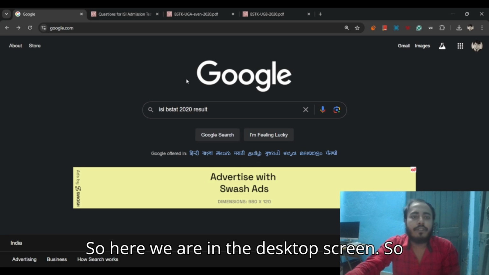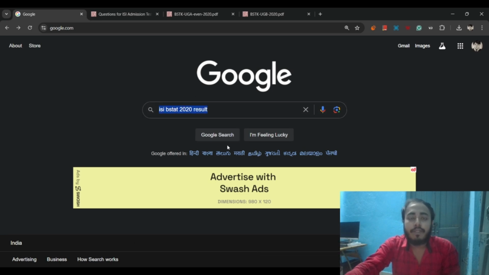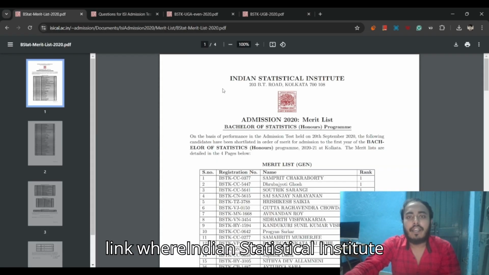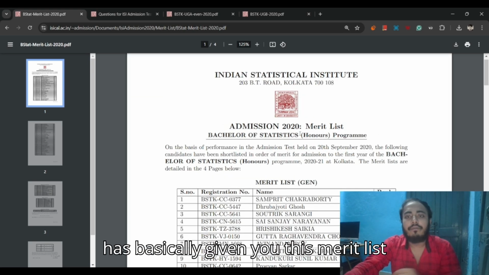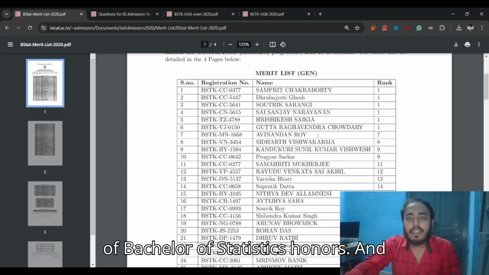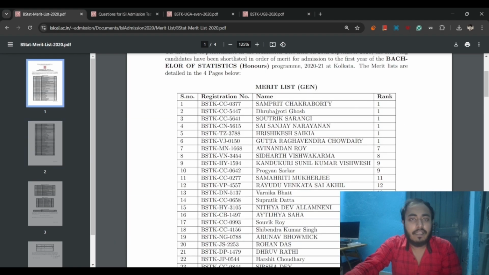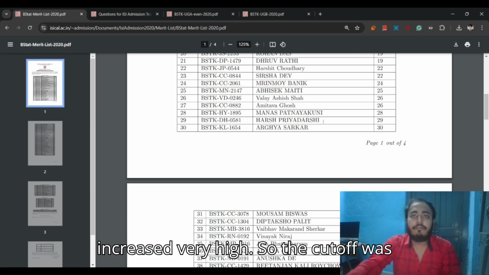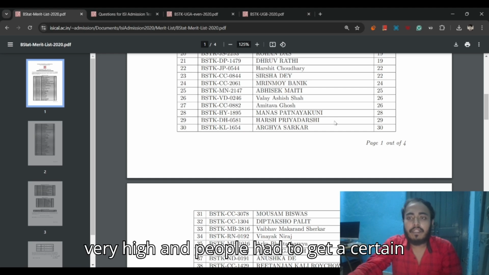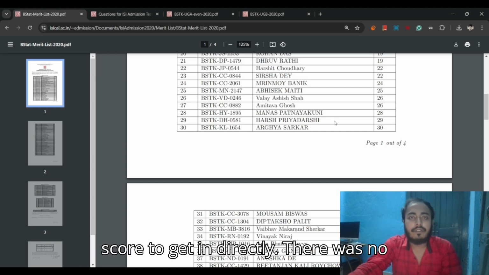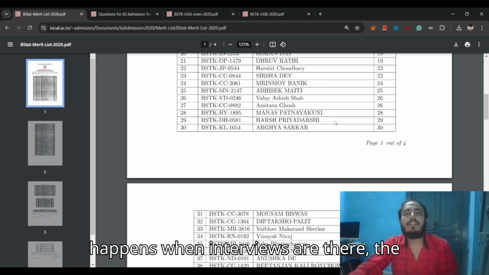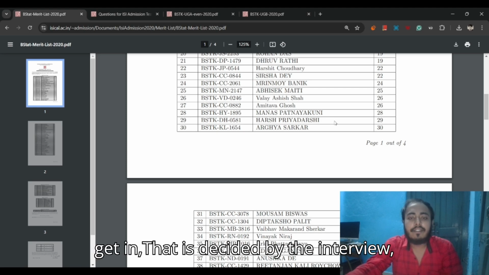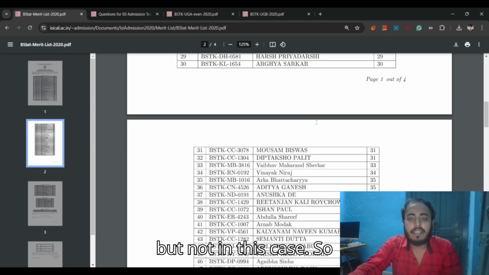So here we are on the desktop screen. If you search ISI BSTAT 2020 result and press Google search, this would give you the first link, where Indian Statistical Institute has given this merit list of Bachelor of Statistics honors. These were all the people that qualified without an interview. That year, due to COVID, the cutoff was increased very high, and people had to get a certain score to get in directly. There were no interviews. Usually, when interviews are there, the cutoff is set low, and the extra 30, 40, 50 marks required to get in are decided by the interview, but not in this case.